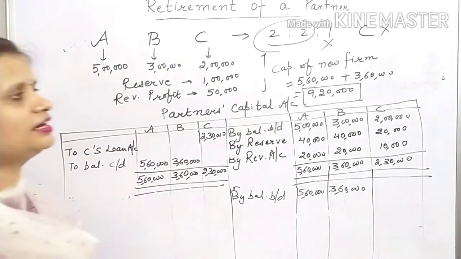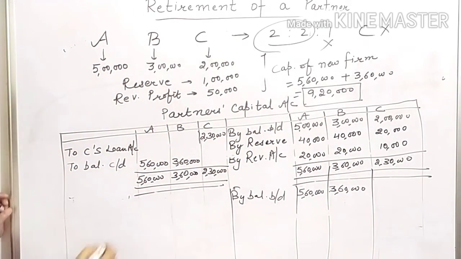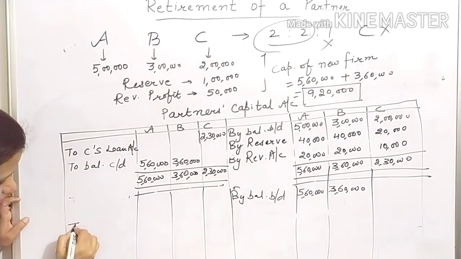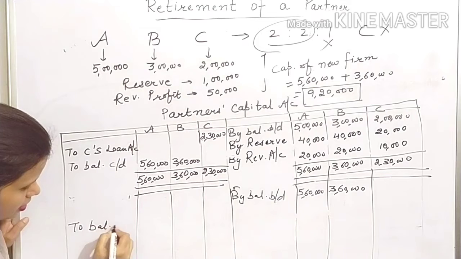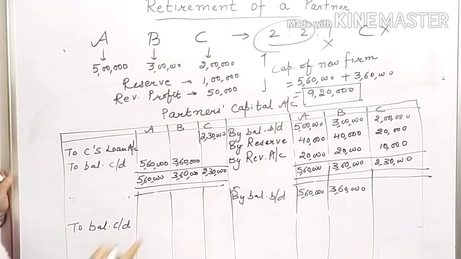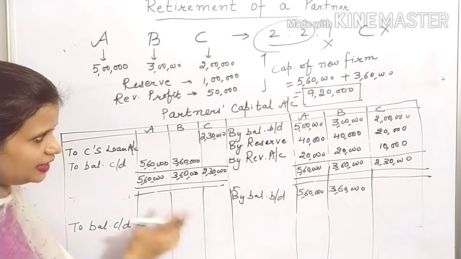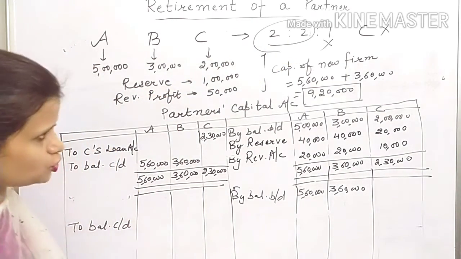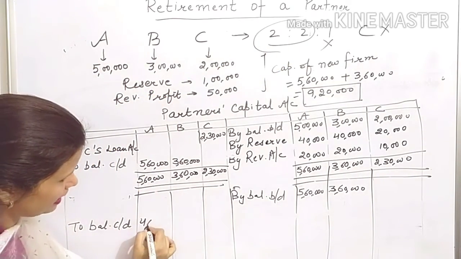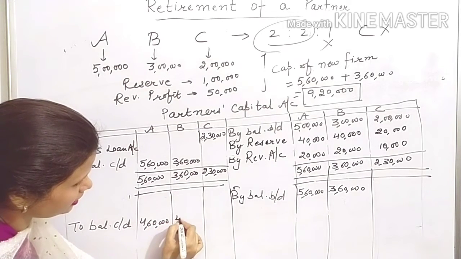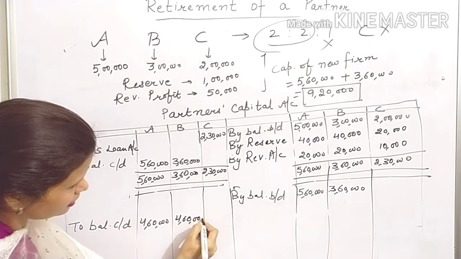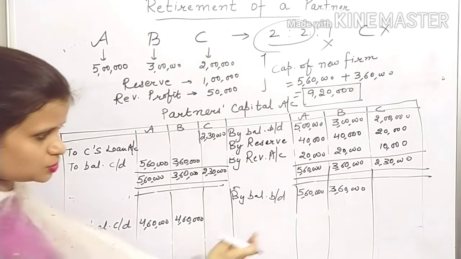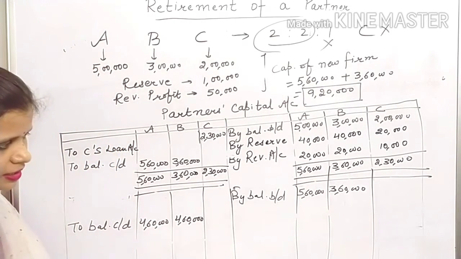And how will you divide this capital? That we all know. Which ratio? In new PSR. So here we will write down the new capital 9,20,000 between A and B. New PSR equals 2:2 or 1:1. So there should be a balance of 4,60,000 in the capital accounts of both A and B. So now you can compare easily.